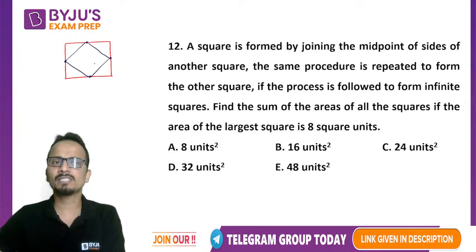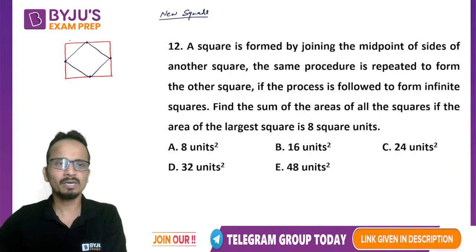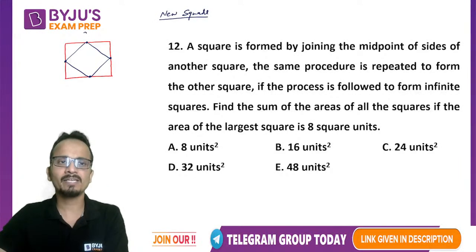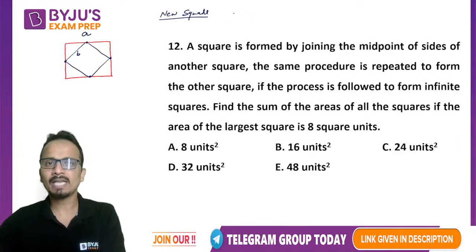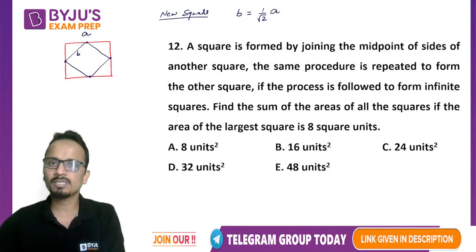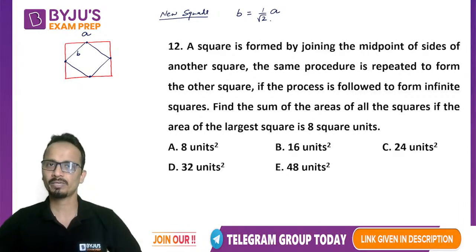Now, whenever this is done, the new square, let's say the side of the original square is A, and the side of the new square is B. So I can say that the side of the new square, which is B, is 1 upon under root 2 times the side of the original square.